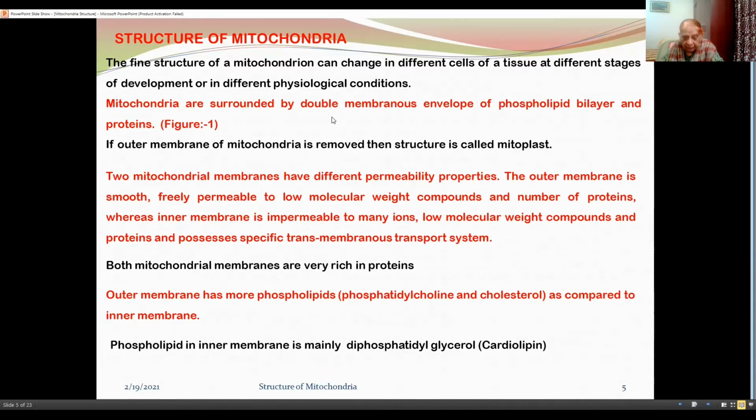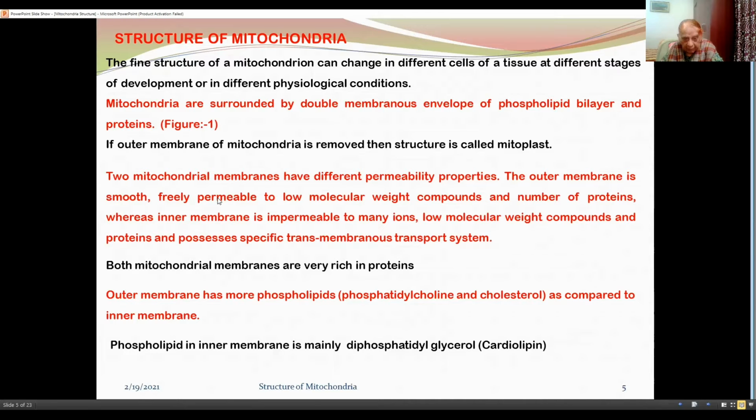Mitochondria are surrounded by a double membranous envelope of phospholipid bilayer and protein, as we will see in the next slide in figure 1. If the outer membrane of mitochondria is removed, then the structure is called a mitoplast.